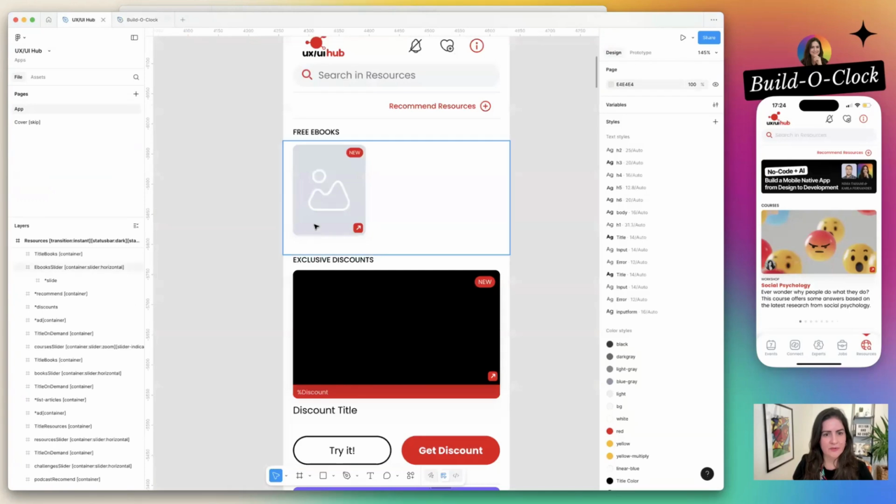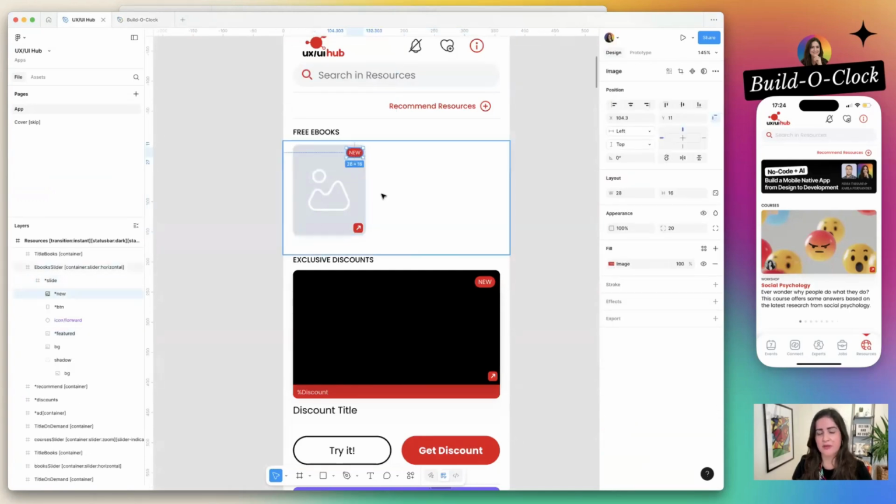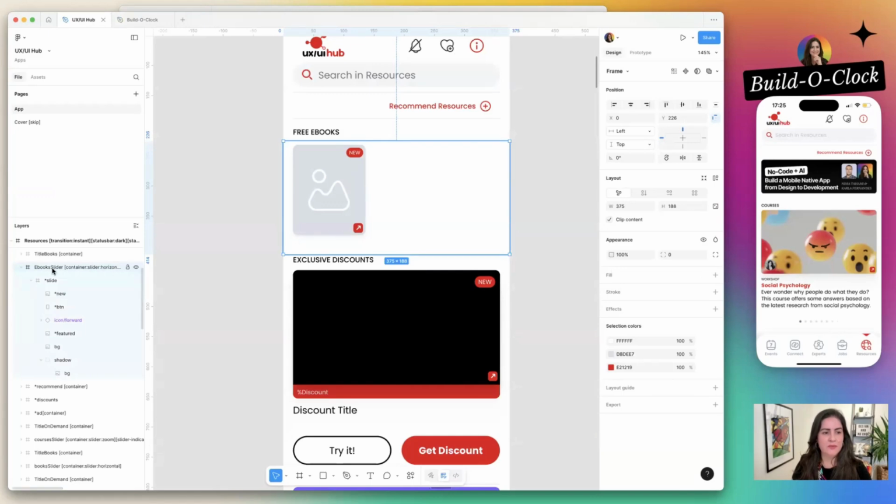So on our app, we are using the image and if it's new or not, and that's kind of automatic, already created. And we have the ebook slider. I will rename it here. Great, we have it. We have the data.